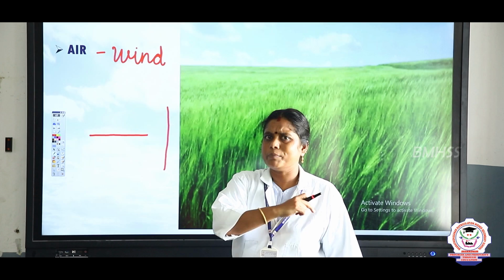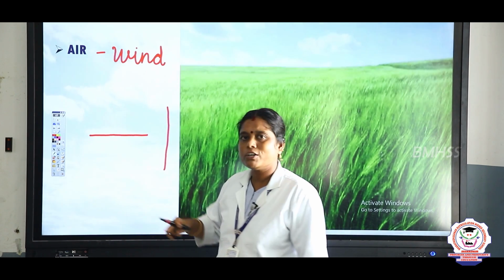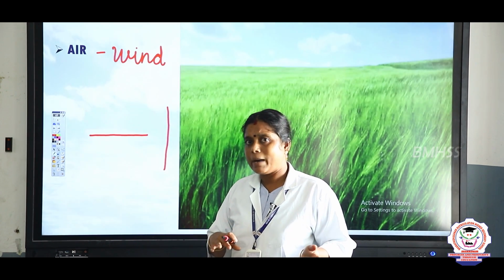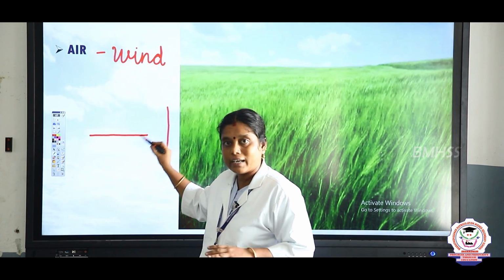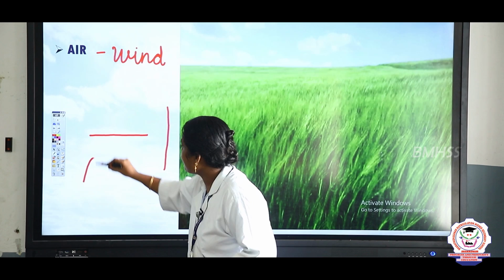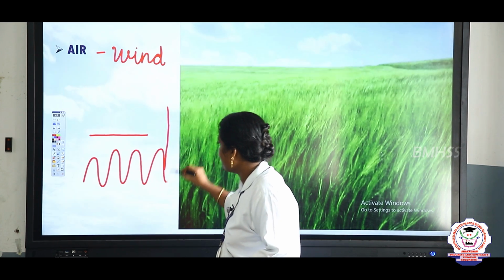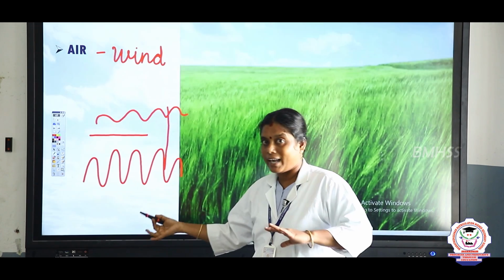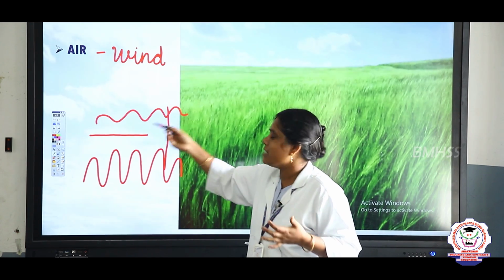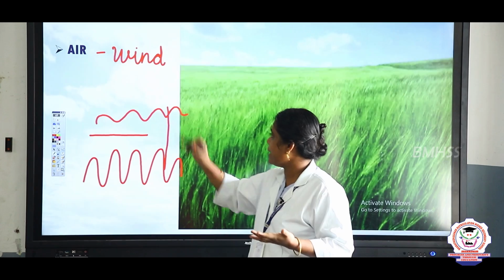Just assume, children, if the horizontal line moves, what will happen? How will we imagine that? If the horizontal line moves, it will be like this. Correct, children? So it will be like this.